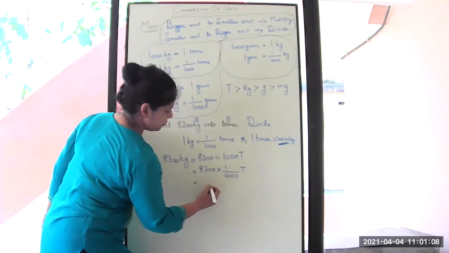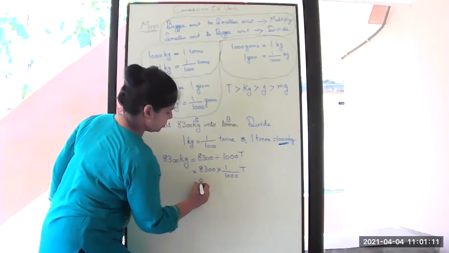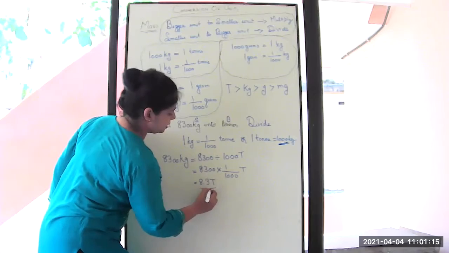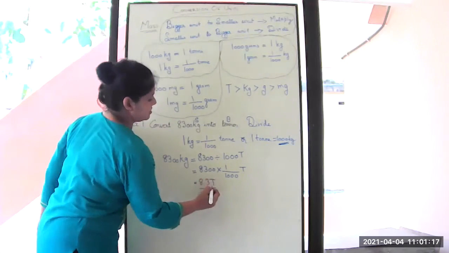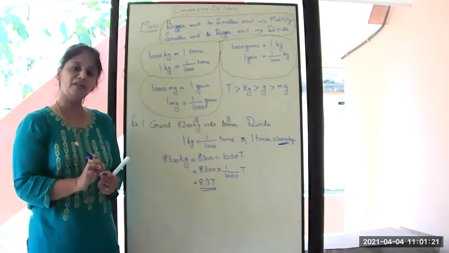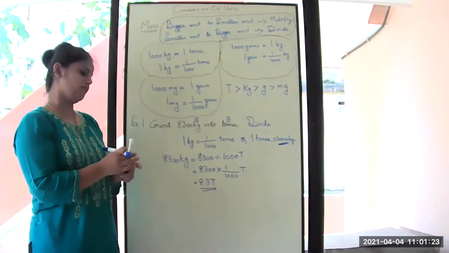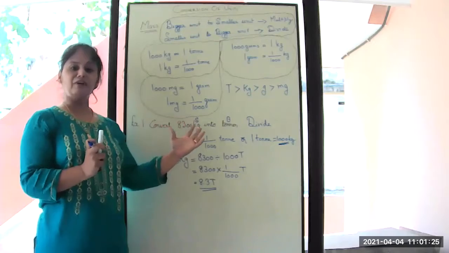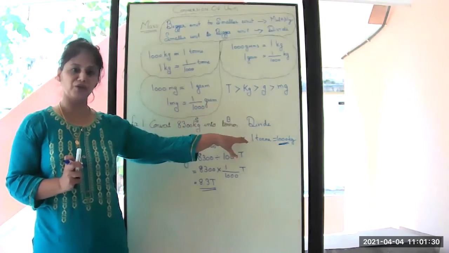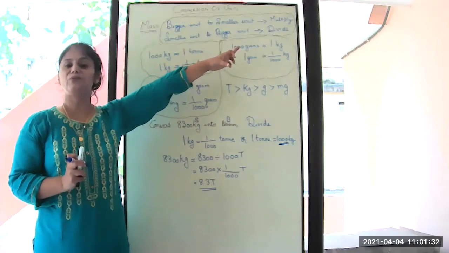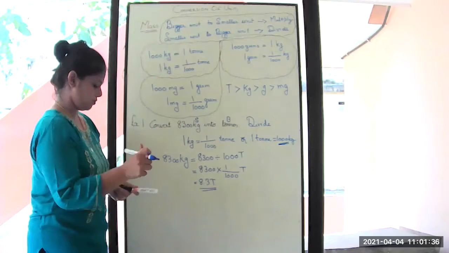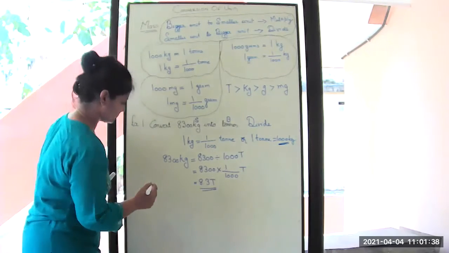Okay, so then we can reduce it or take the decimals. So you will get 8.3 tons. Okay, so your answer is 8.3 tons. So when you are converting from a smaller unit to a bigger unit, what do you have to do? You have to divide. Okay, so the next question. Let us go to the next question.